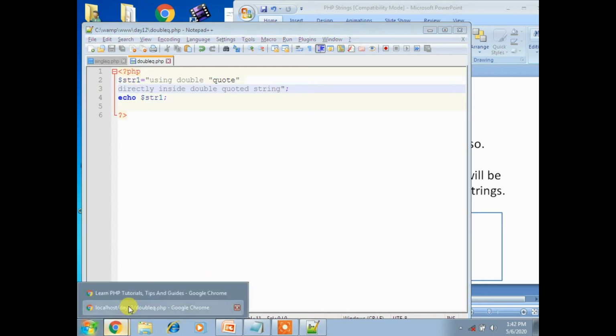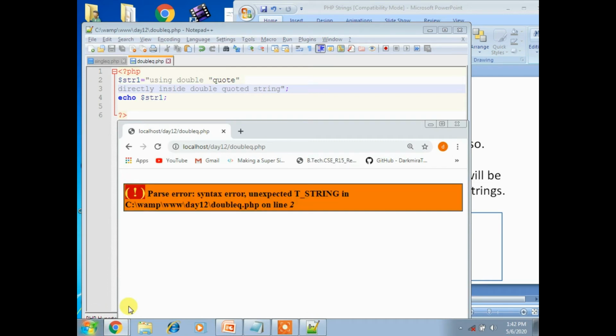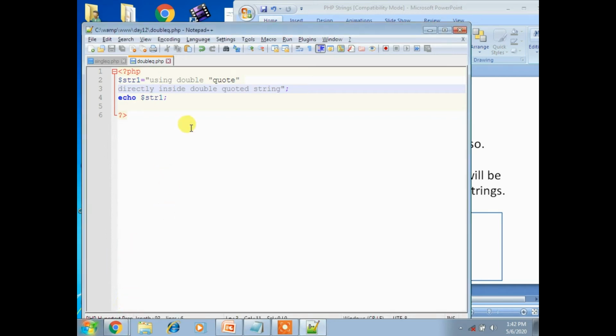Let's see the execution part. Yeah, it displays a parse error. Why? Because whatever string is quoted in a double quotation, it won't display. So if you are placing a string in a double quotation, then there is no need to set a double quotation for an extra word. It displays an error. Now we'll see another example.